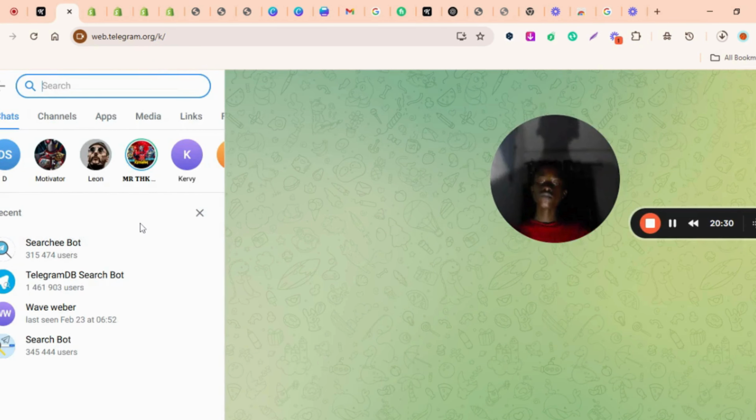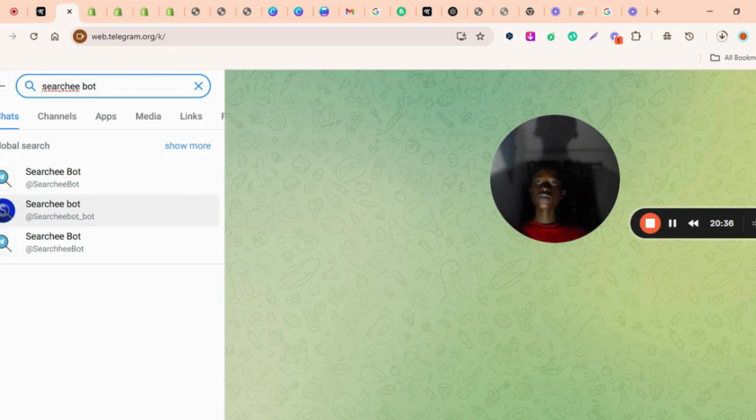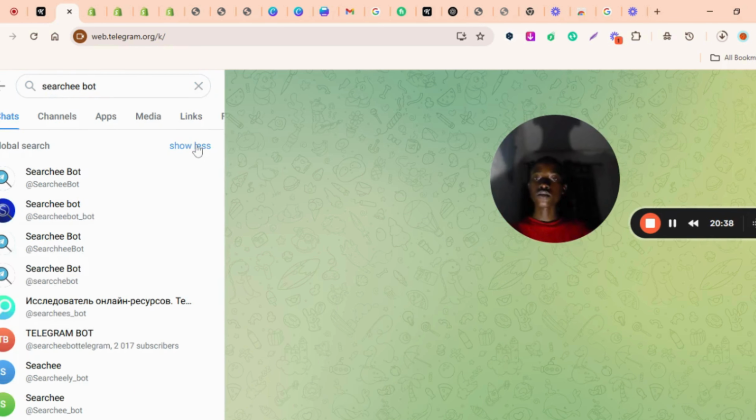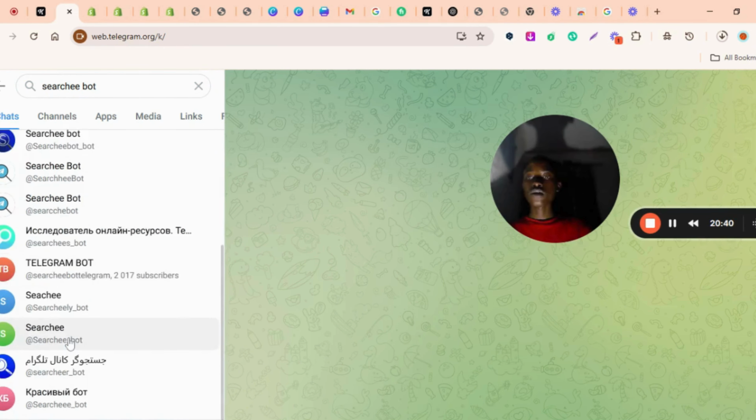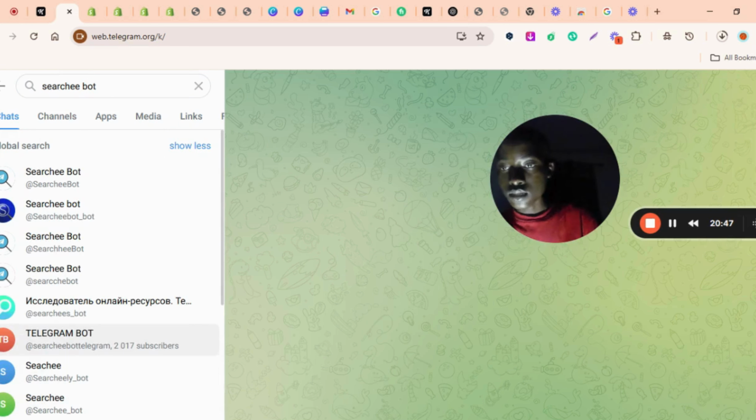As you can see, let me search for it. Searchy bot. As you can see, it's brought out many other bots here. But you see that there's a unique one that the name is really different. It is joined together. This first one in particular is joined together.